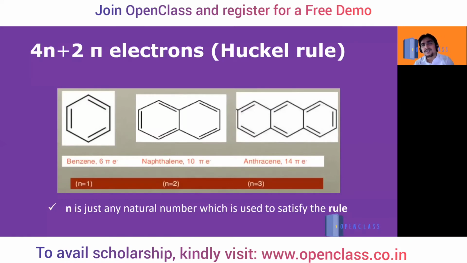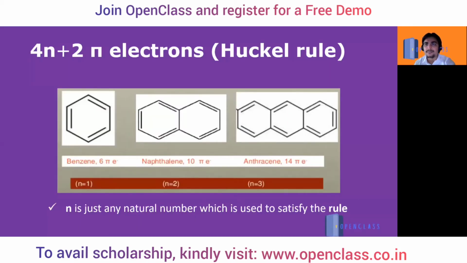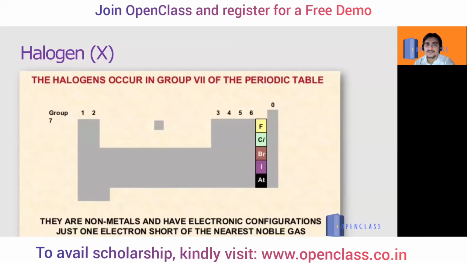As I told you, by Huckel's rule, 4n+2 pi electrons can be found: 6, 10 and 14. In the last slide we saw this, keeping n equal to 1, 2, 3. Here n is just any natural number used to satisfy the rule. Once you start putting in natural numbers, they will satisfy the rule and we find how many pi electrons there will be. For pi bonds, wherever a double bond is there, that many pi bonds are there. But for the number of pi electrons, you have to use 4n+2, where n is any natural number.